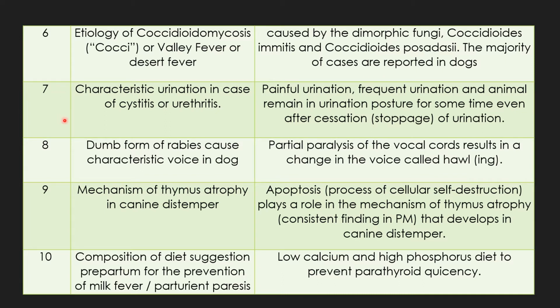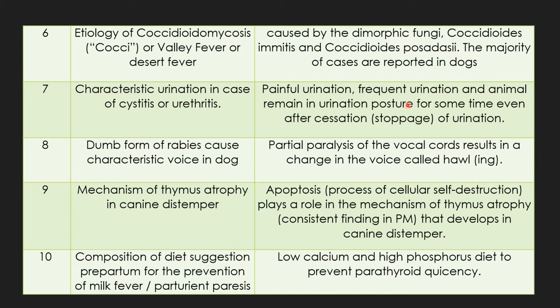Question 7. Characteristic urination in case of cystitis or urethritis. From the clinician's point of view for diagnosis, this is an important question. One thing is painful urination, because when urine passes through an inflamed urethra, urethritis, there is pain. The bladder has to contract, inflamed bladder contraction, pain, so painful urination.